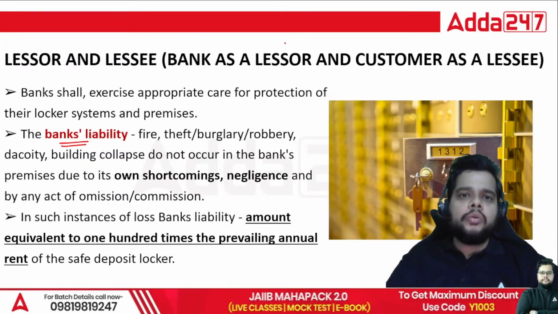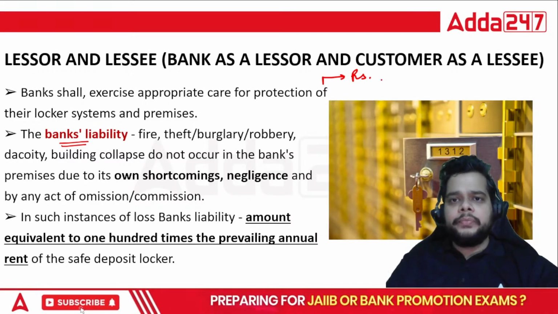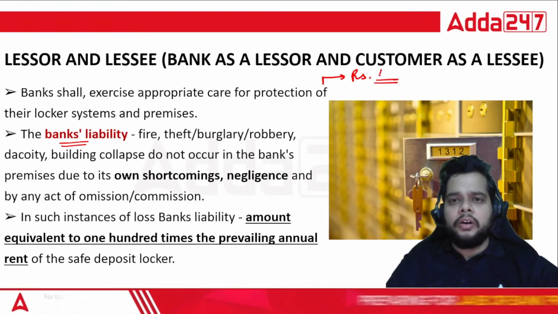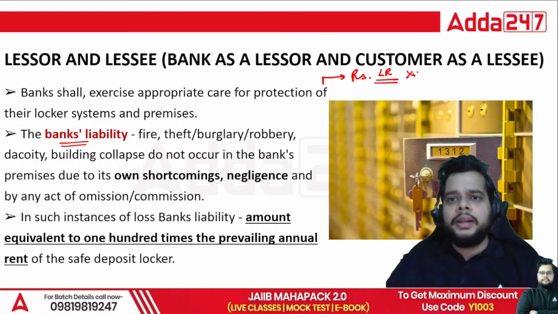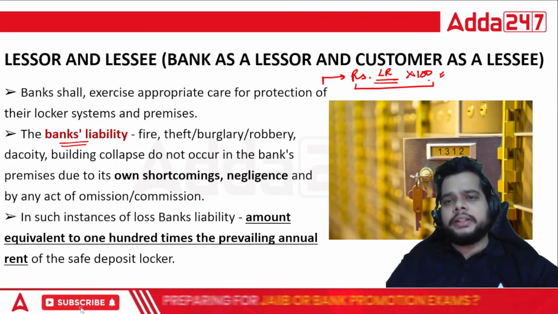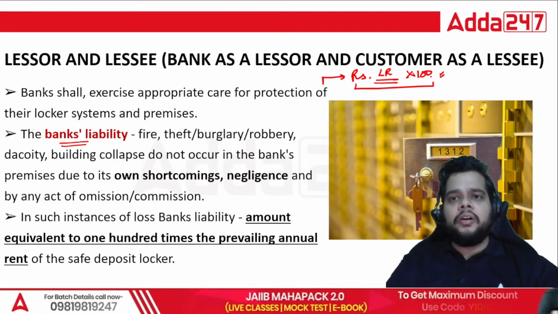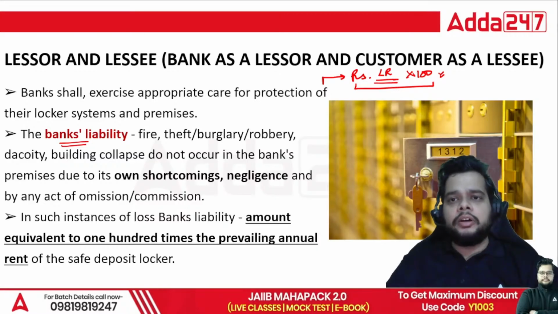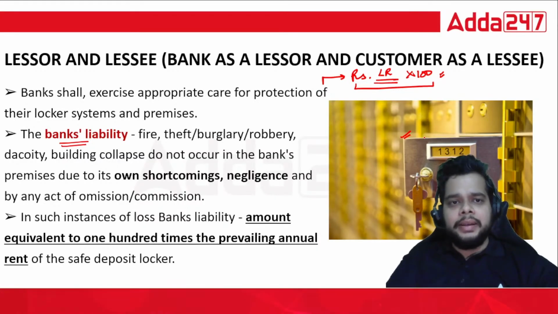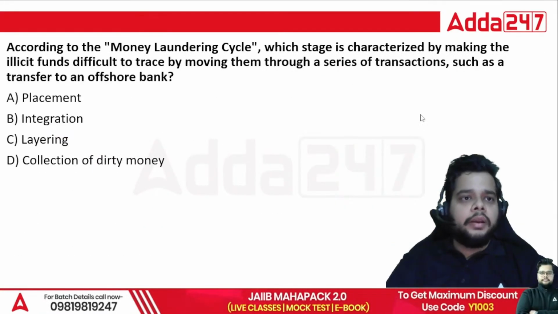And the liability of the bank is fixed at the locker rent multiplied by 100. That is the penalty, or the obligation for the bank to pay to the customer if the loss of an article present in the locker is due to the bank's negligence.